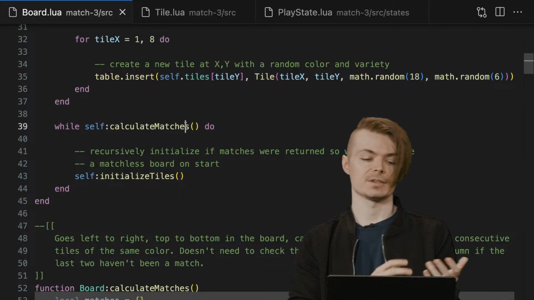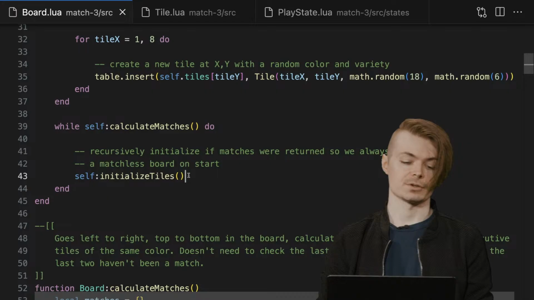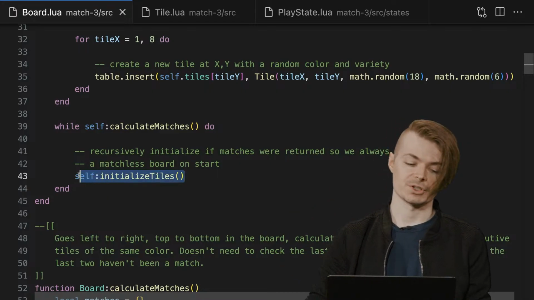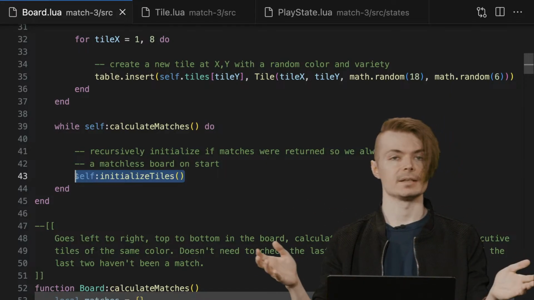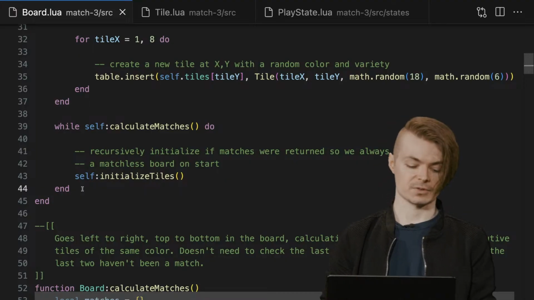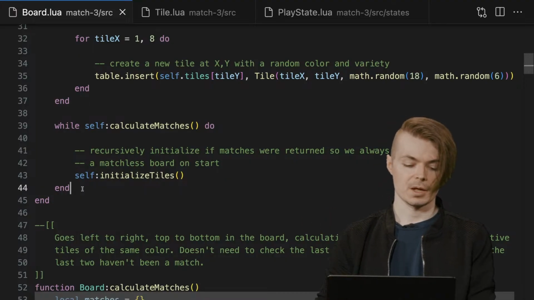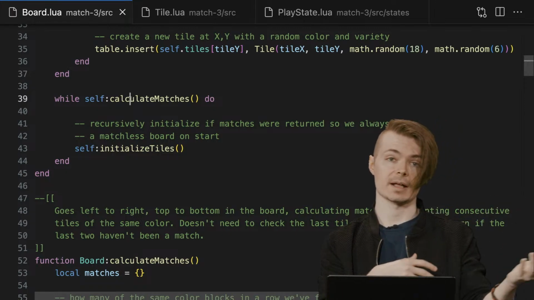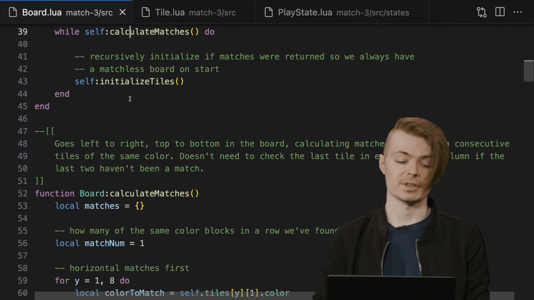That's going to be faster and easier, at least in terms of processing for a smaller range of tiles, than this approach. This approach is just expedient, but ultimately isn't ideal, especially if you start to lower your range of tile colors and variants. But this calculate matches is what we essentially just took a look at in the slides, and that's what I want to focus on probably the most.